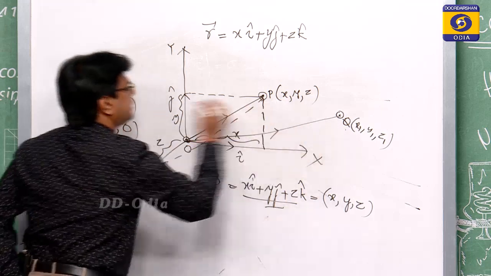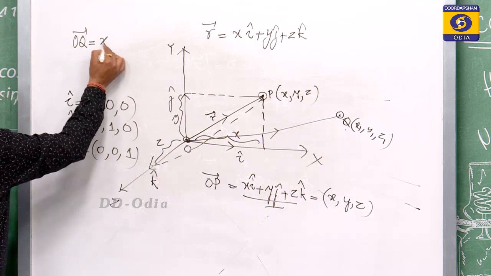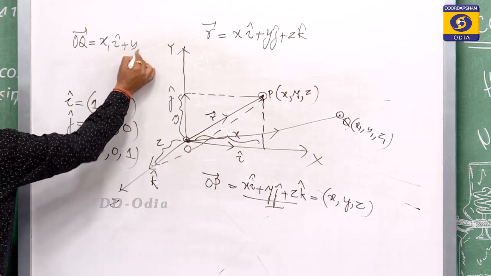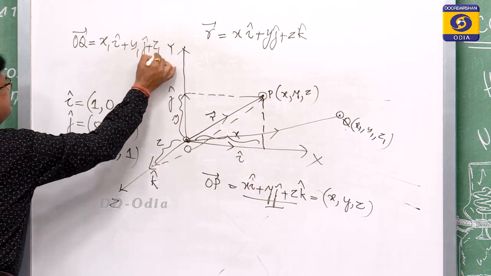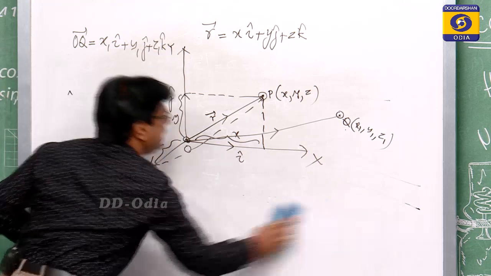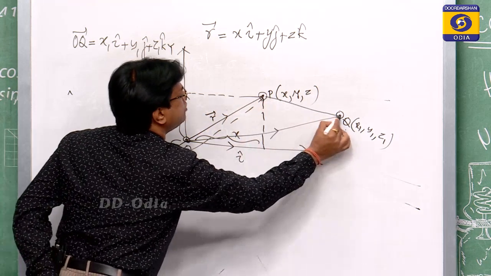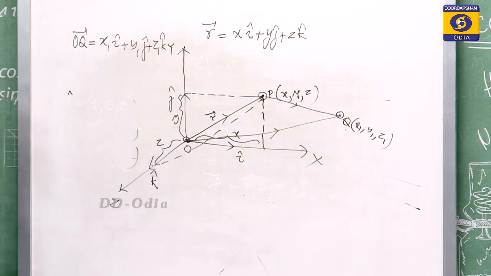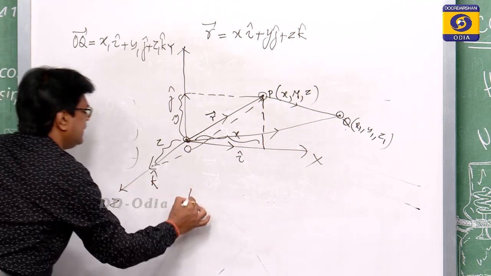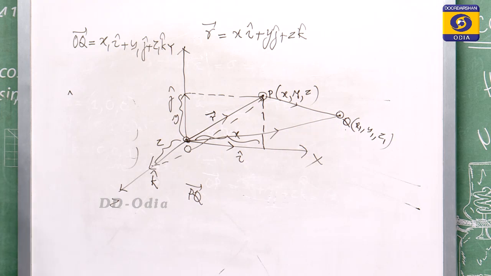OQ vector is x1 i cap plus y1 j cap plus z1 k cap. Now we have to find out the PQ line segment or PQ vector. So, one is your position vector, another is the PQ vector.